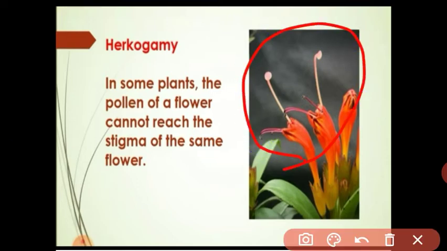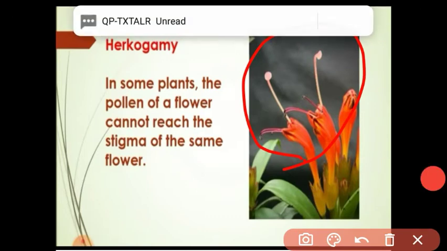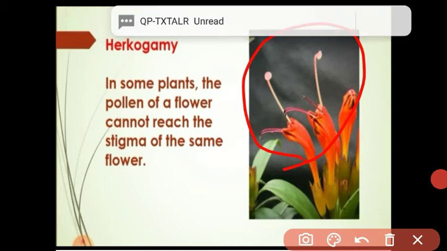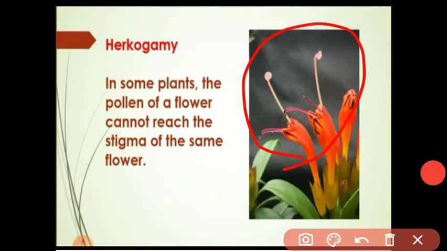In this picture there is a mechanical barrier present between the stigma and the stamen, so self pollination is prohibited, and this condition favors cross pollination. Got it, student? What is meant by hercogamy? Hercogamy means the mechanical and structural barrier present in the flower, so self pollination is prohibited, and this condition favors cross pollination.